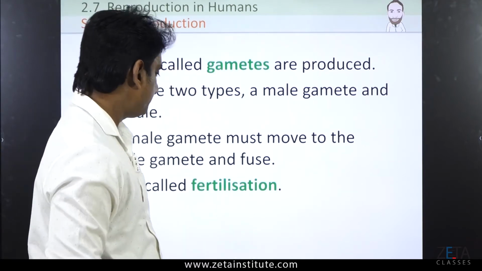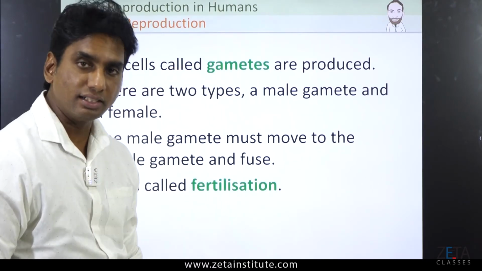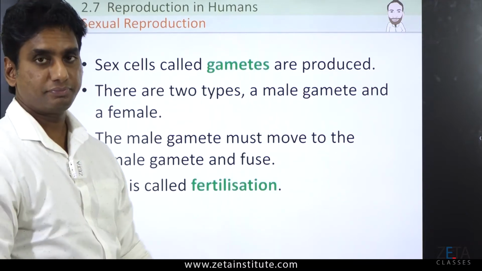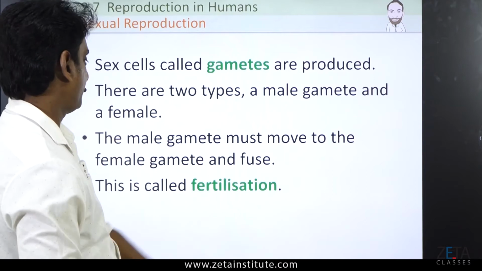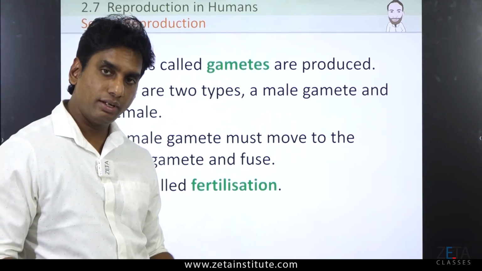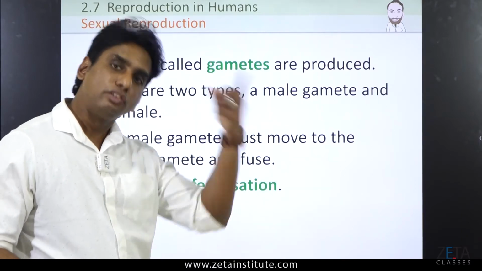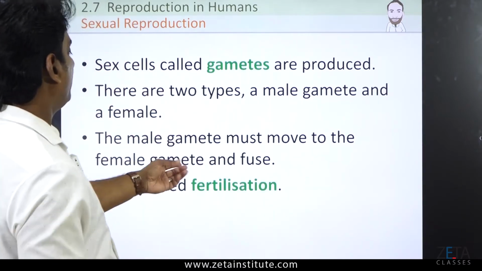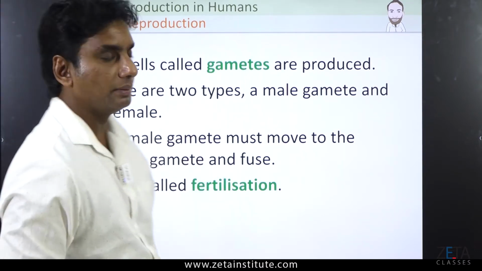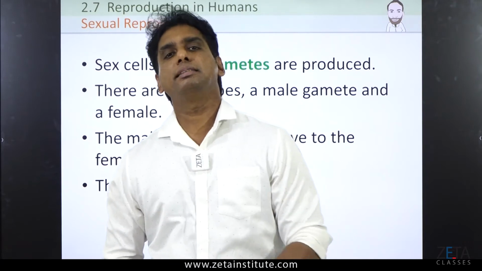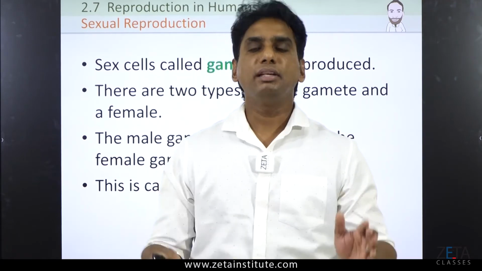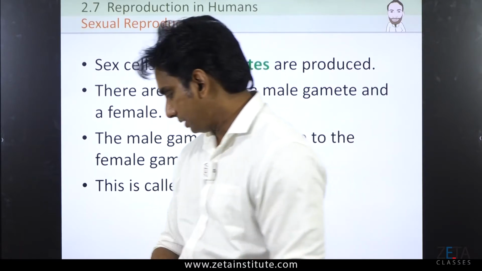A female gamete or an ovum is the largest cell in the human body ever. Sperm is second largest. Because the ovum is immobile, the other has to move. Who is that? Sperm has to move. That is why it is written that sperm, the male gamete, must move to the female gamete and fuse. This fusion is what we call fertilization. So fertilization means fusion of two gametes, male and female gamete.